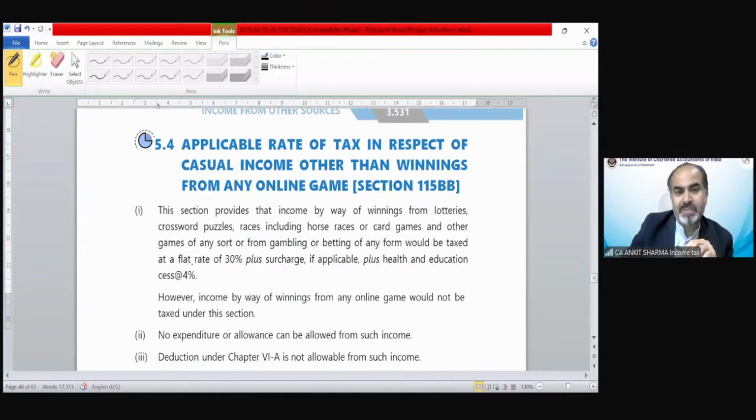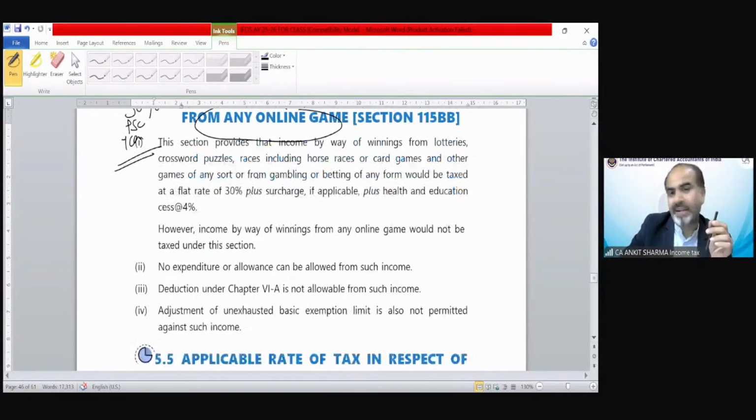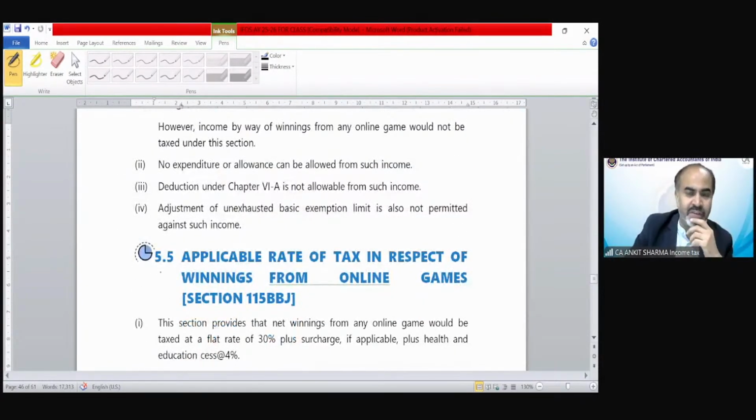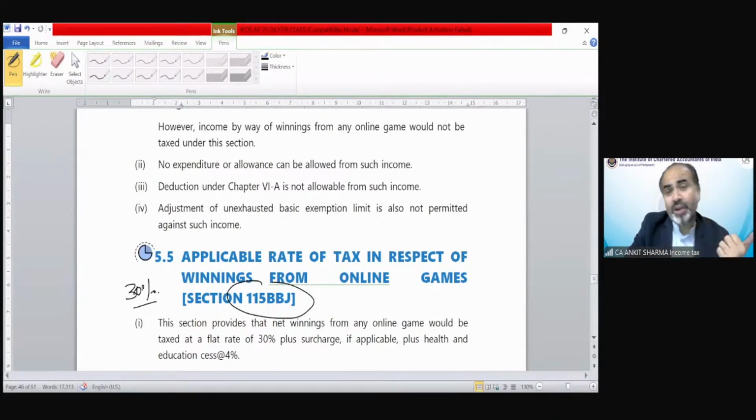Applicable rate of tax in respect of casual income. Casual income is going to be taxed at a fixed 30% plus surcharge plus cess, even if it is from online games or lottery winnings. That is section 115BB and 115BBJ. So both are casual income and are going to be taxed at a 30% rate. You cannot claim any expenditure from casual income.